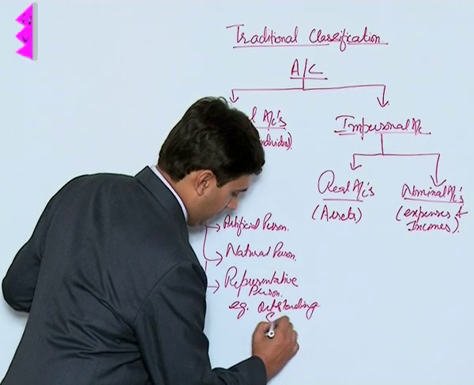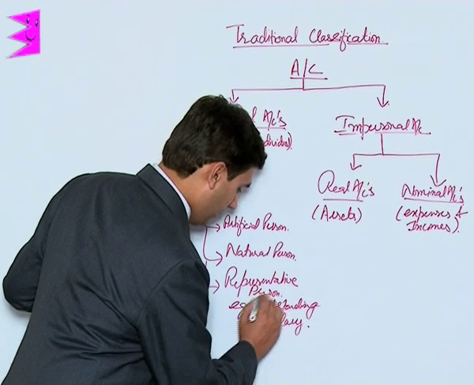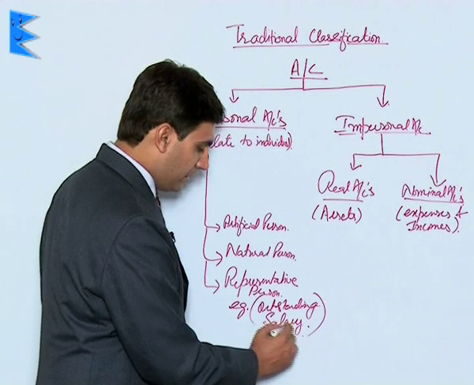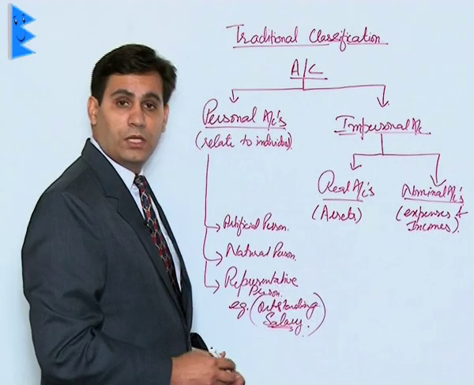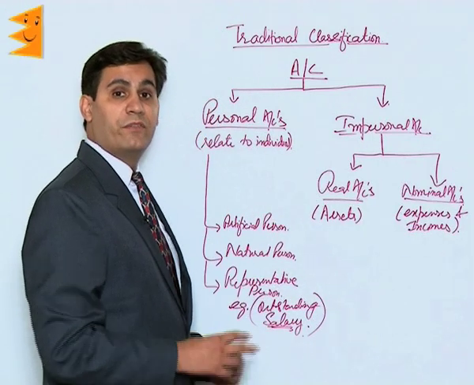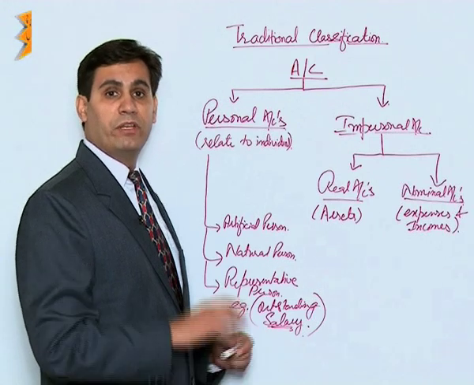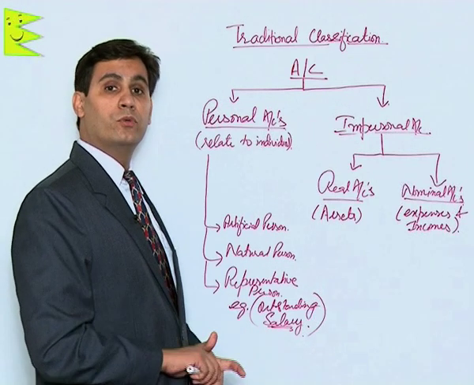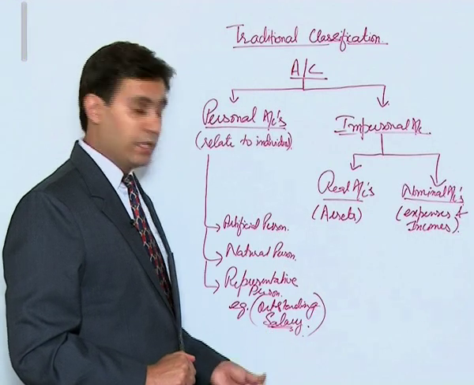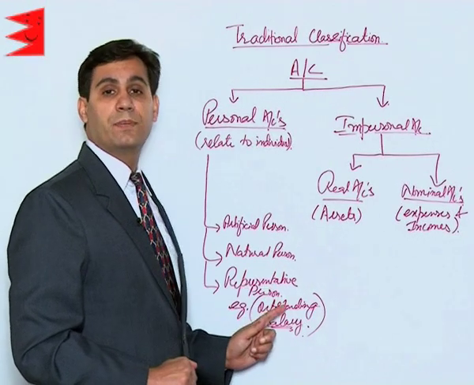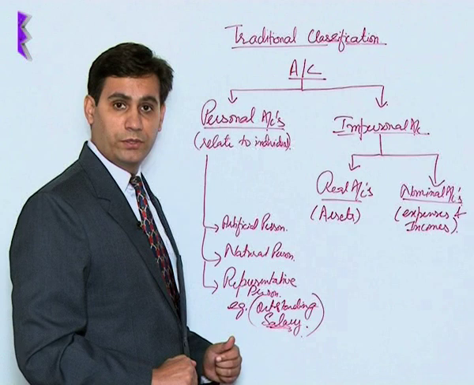Students, salary per se is a nominal account because salary is an expense. But when we say outstanding salary, we relate it to a person to whom salary has not yet been paid. As we relate it, it becomes a representative personal account.